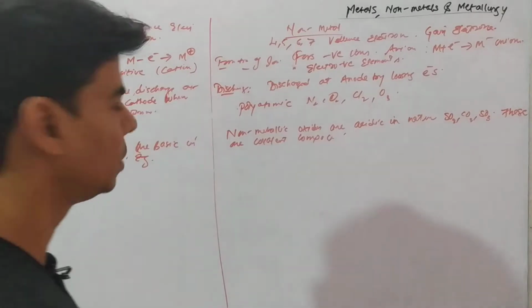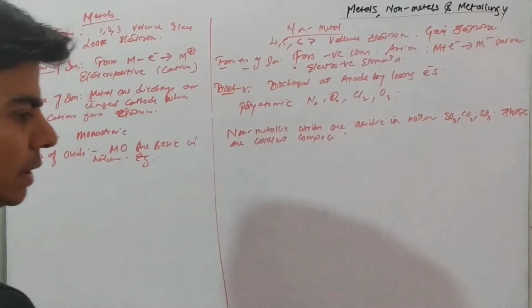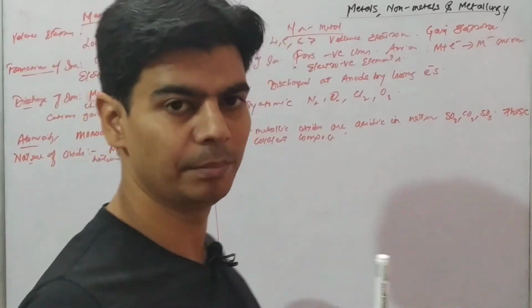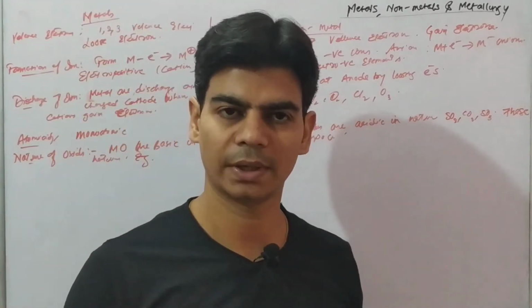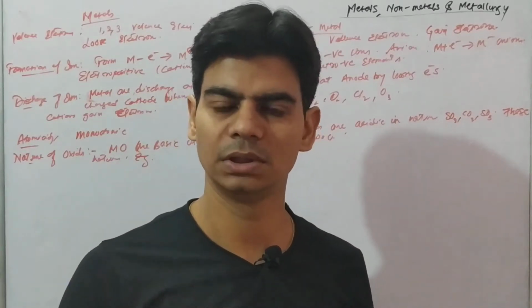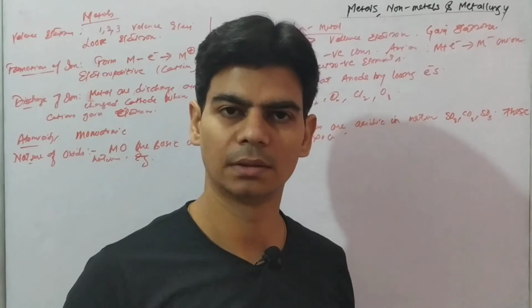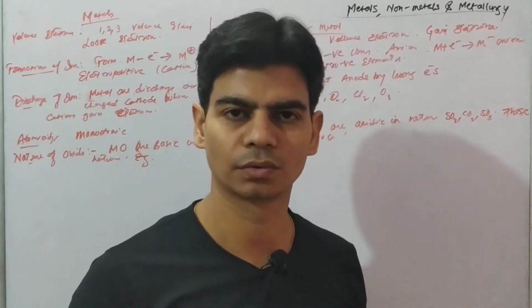If we talk about metallic oxides, they can be basic oxides, amphoteric oxides, or acidic oxides. We know that sodium oxide, magnesium oxide, all these are basic oxides. And oxides like aluminium oxide, lead oxide, all these are amphoteric oxides.